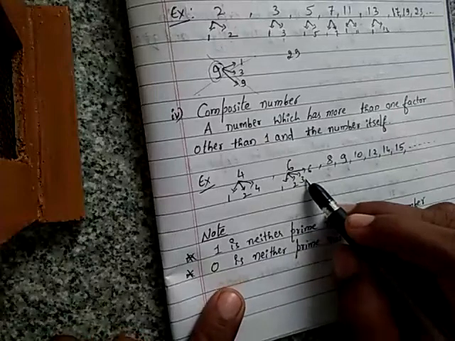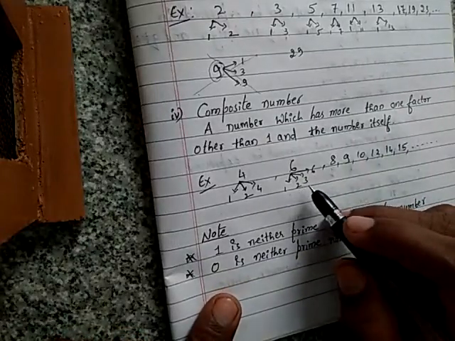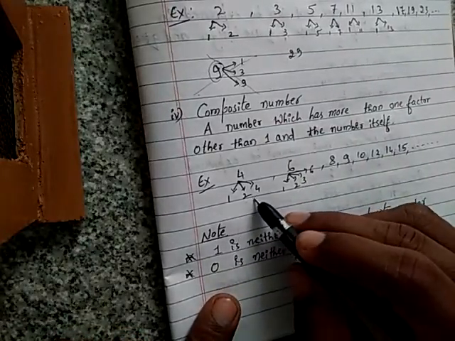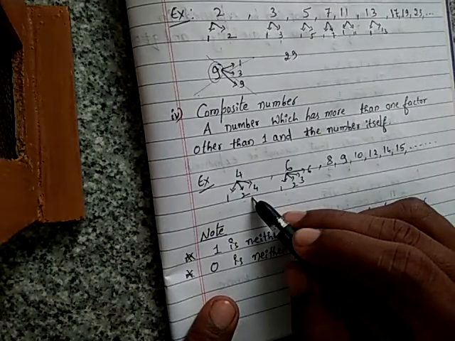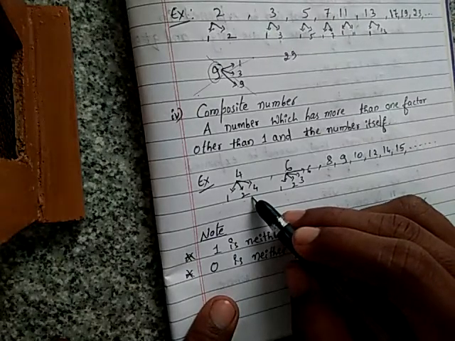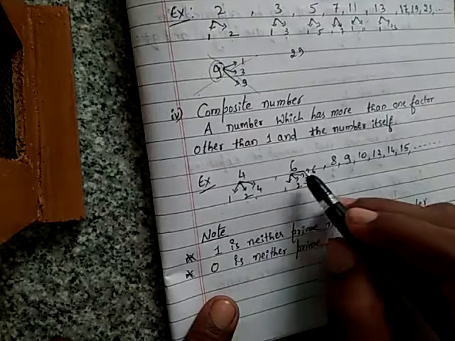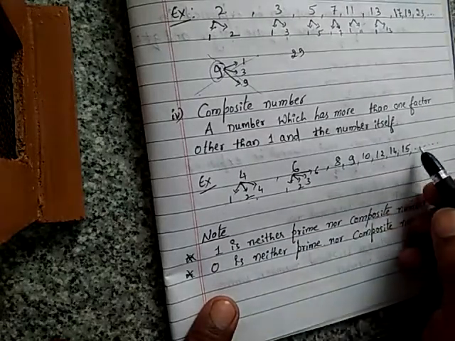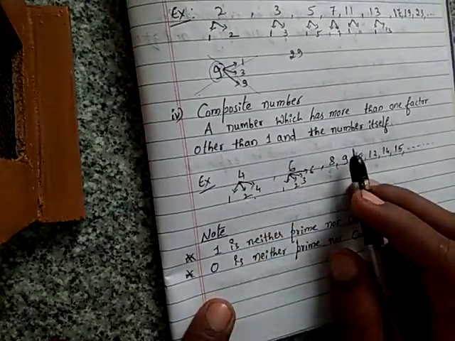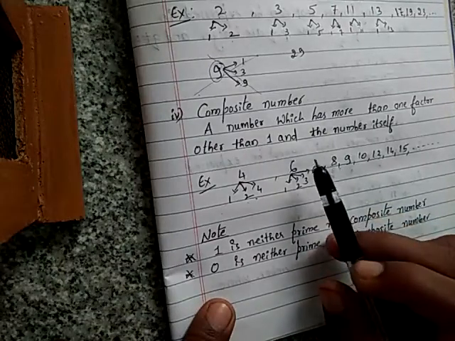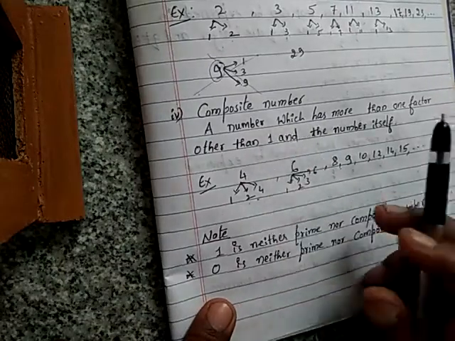For 6, 1, 2, 3, 6 are there. So there is no problem, minimum 3 factors will be there, more than 3 can also be accepted. Okay, so for example 4, 6, 8, 9, 10, 12, 14, 15 and so on, all are the composite numbers. In another way we can say that a number which is not a prime number is called a composite number also, you can say.